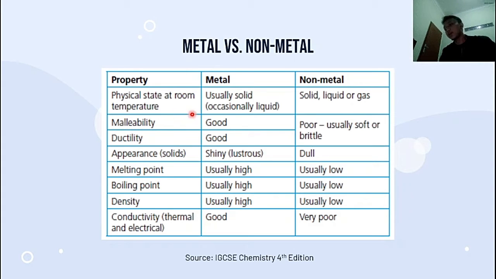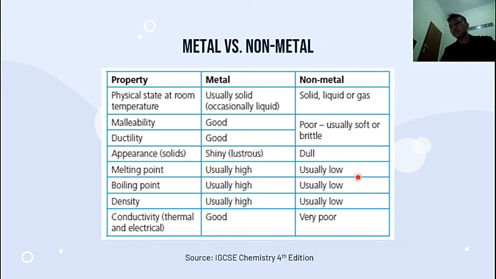For the metal element, it is usually solid, and for the non-metal element, it can be solid, liquid, or a gas. For the melting point, for the metal element, it is usually high, and for the non-metal it is low. It is the same for boiling point. For the metal it is high, and for the non-metal it is very low. So if you want to melt or boil a metal element, you need around 1000 degrees Celsius to melt only one kind of metal. So it's very high, you know.